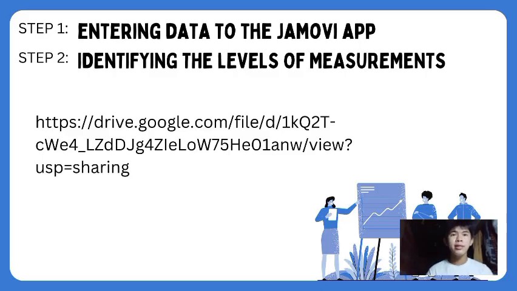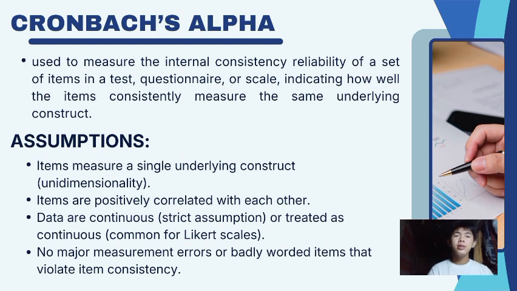So next is the Cronbach's alpha. This Cronbach's alpha is a statistical tool that is used to measure the internal consistency or reliability of a set of items in a test, questionnaire, or scale, indicating how well the items consistently measure the same underlying construct. It is very useful if you would like to test if your research questionnaire is really consistent in aligning to your desired goal.